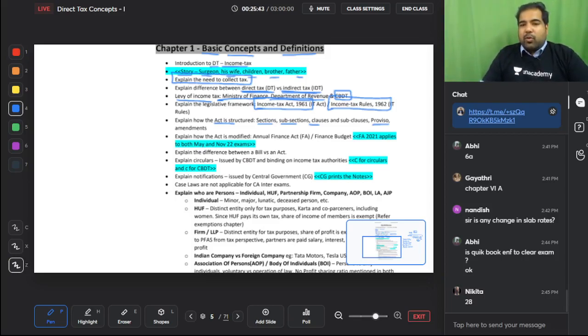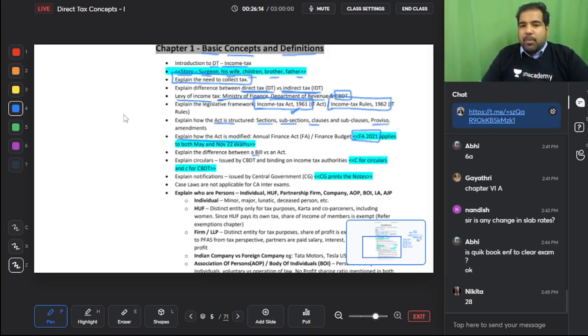Since the act is very old, 1961, it's amended every year. The amendment which applies to your year, guys, I am repeating this only once. The amendment which applies to your year is the Finance Act 2021. So if anyone says this year's budget, will it apply? No, guys, this year's budget will not apply. The May exam is already, question paper is already set. So hence, only Finance Act 2021 applies. So if this year you're studying for, the Finance Act of last year applies.